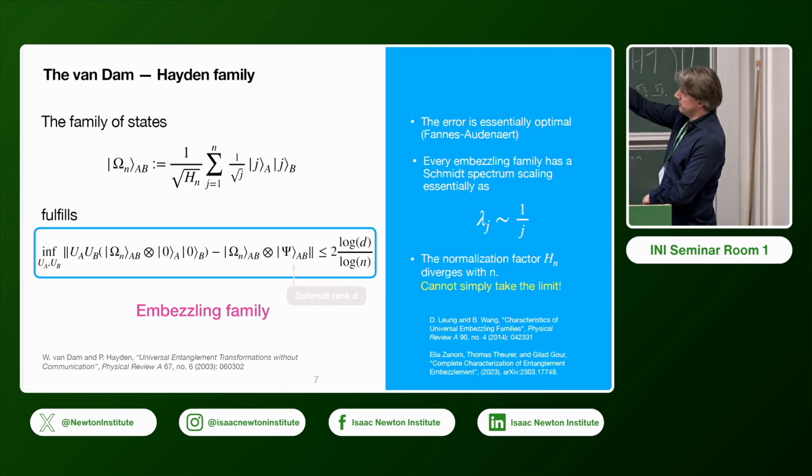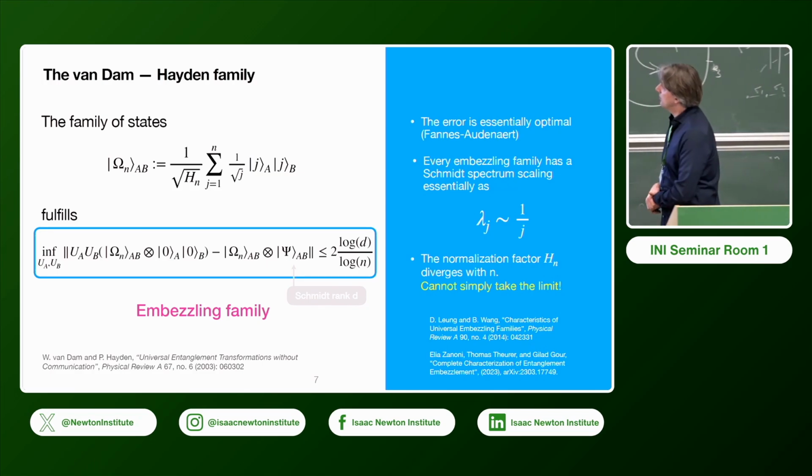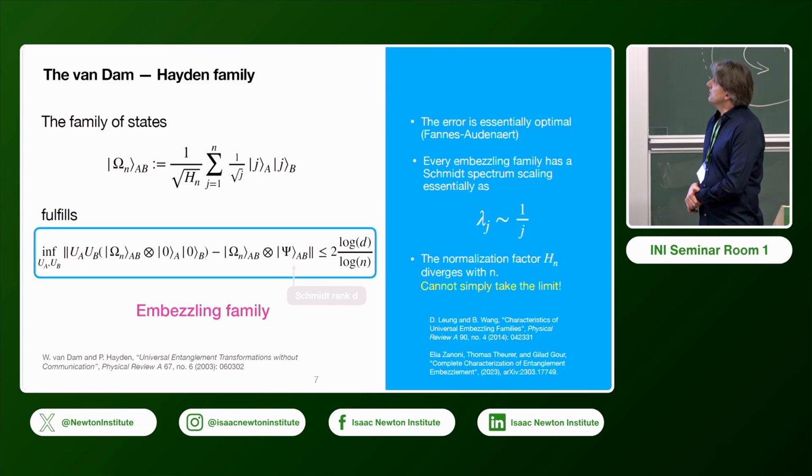And well, of course, you cannot just simply take the limit of this family, because that has a divergent prefactor, so that doesn't really make sense. So how would you go about this?